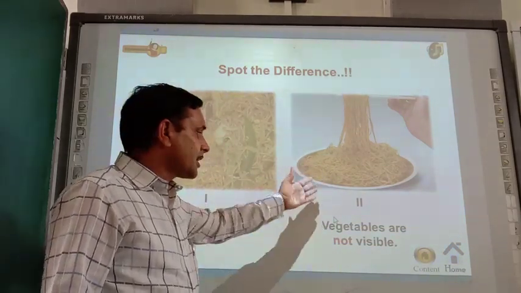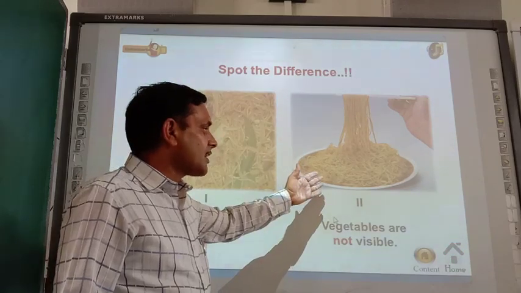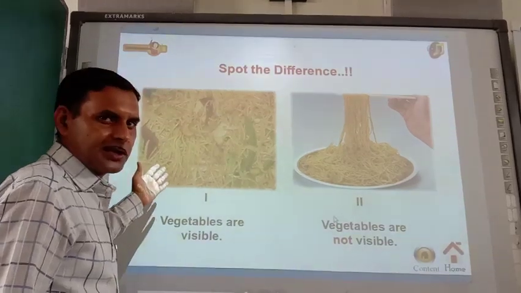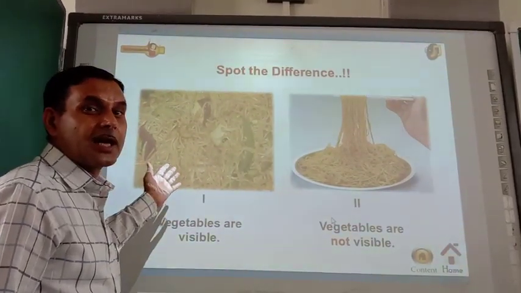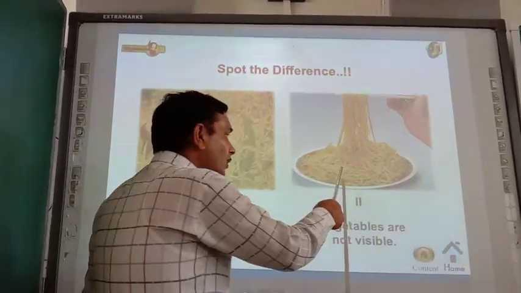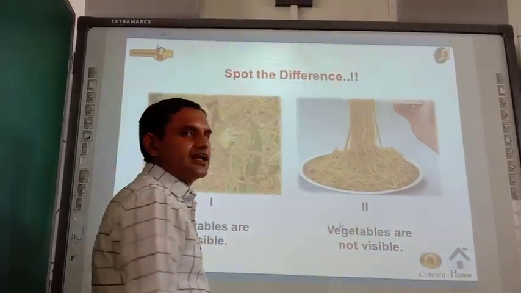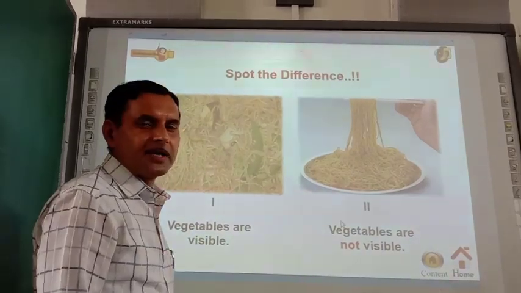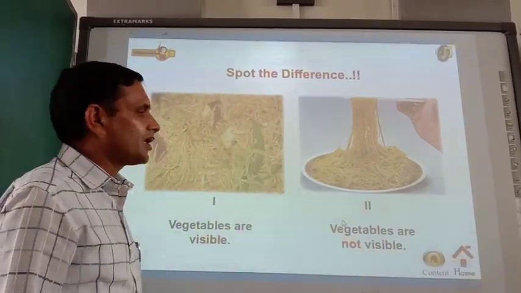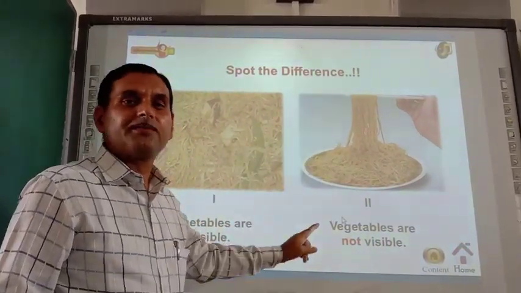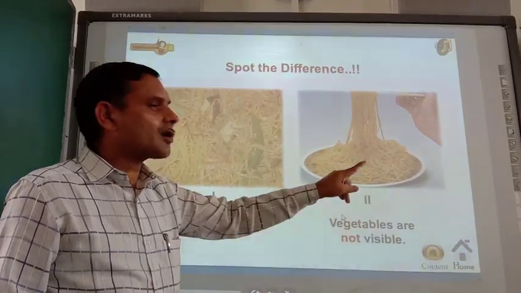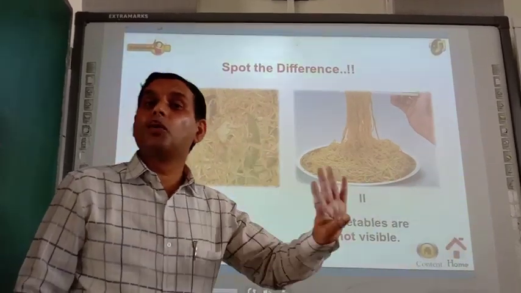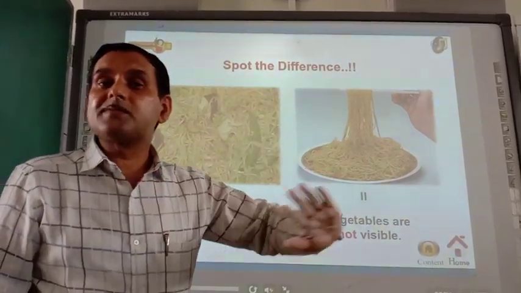So this is an example of homogeneous. This is an example of heterogeneous because all components are clearly visible. Here only one component is visible, the vegetable is not visible. So this one is the example of homogeneous, and this is the example of heterogeneous. So I am justifying the difference which I taught you earlier. Remember, it doesn't mean that in homogeneous all components will not be visible.